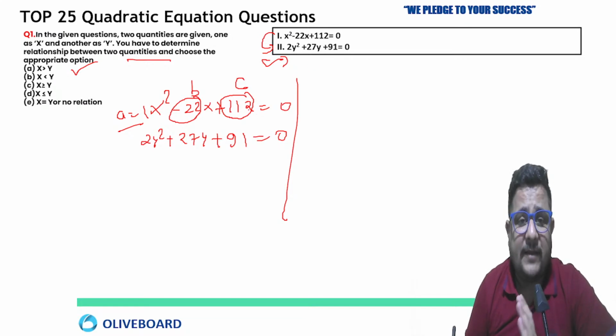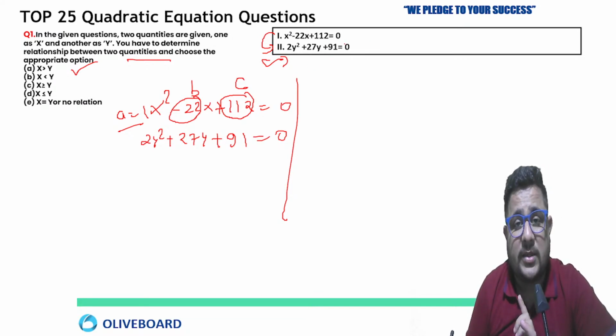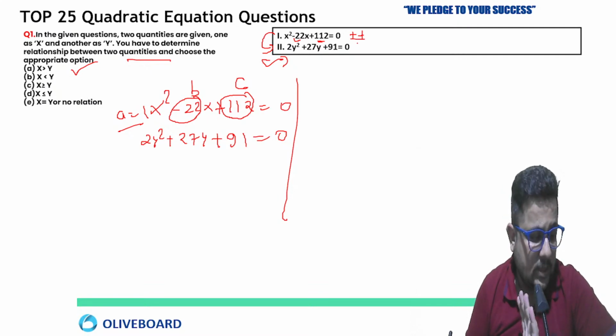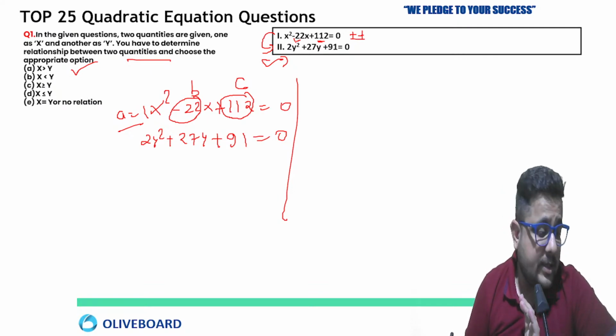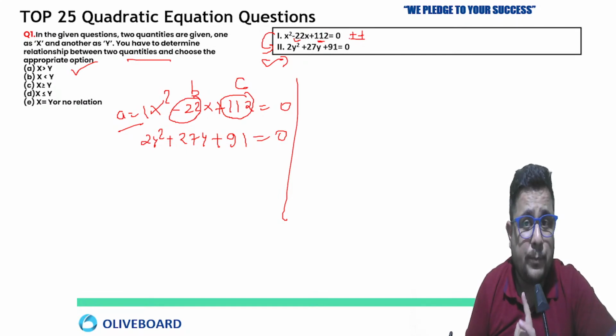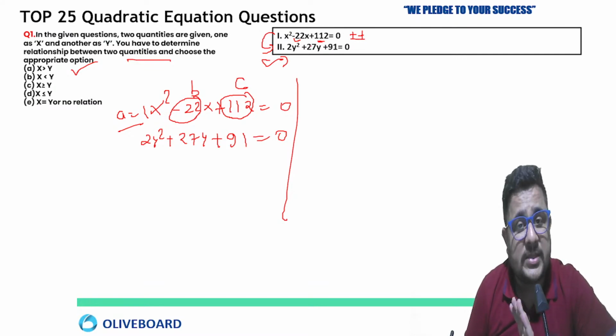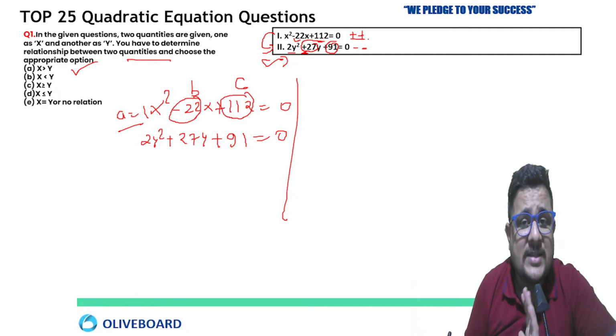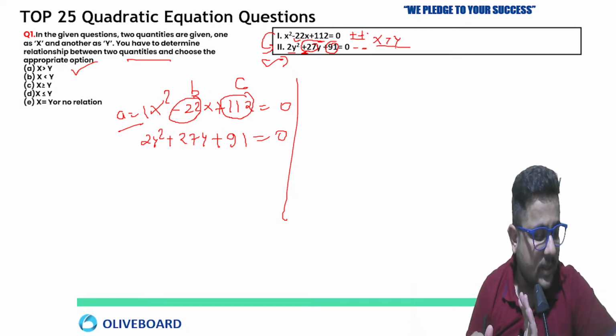Now, I will explain this in detail also. I told you one thing. If your b is negative and c is positive, both roots are going to be positive. Look out, Ishika. Both values of x are going to be positive. Now, if we talk about y, b is positive, 27 given here, and c is positive, so the constant is also positive. Both roots are going to be negative. So negative is always less than positive. So x is greater than y. Is there any need to solve this question? Tell me fast.